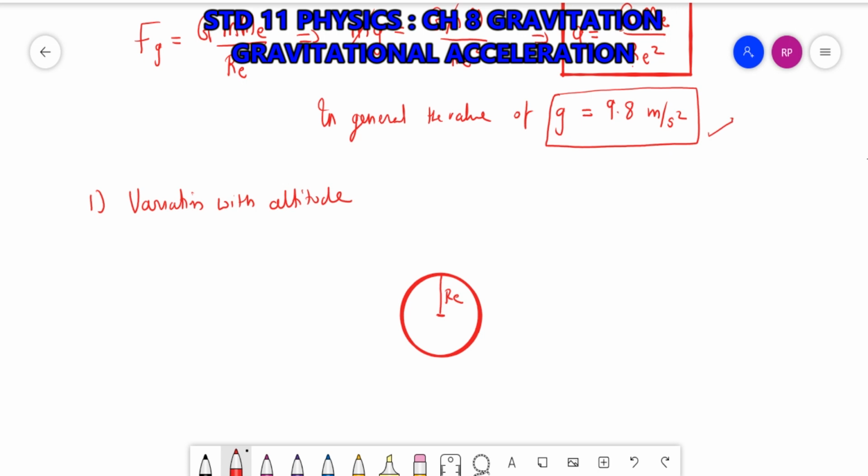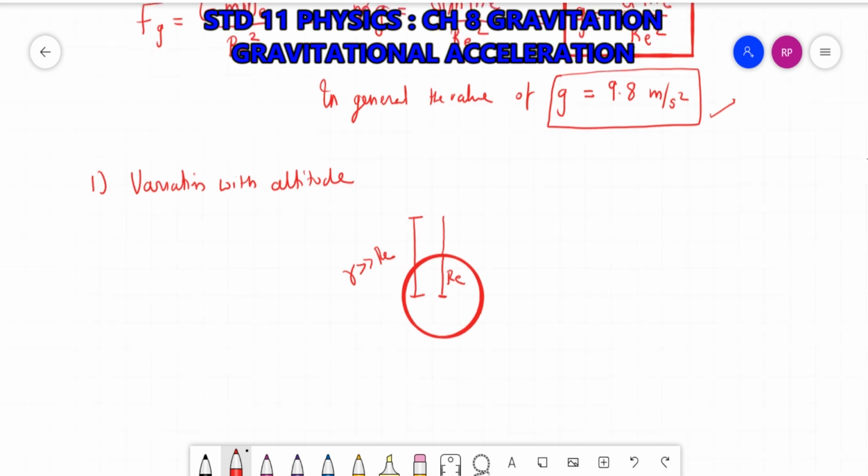But as you move above, the value of r changes. When r is much greater than RE, there will be a significant change in the value of gravitational acceleration. If the value of r is only slightly greater, then the change will be negligible. So first it varies with altitude.